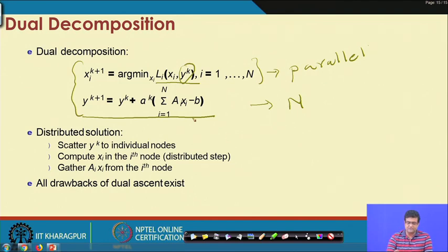So, the distributed solution is something like this: you scatter from a central node.